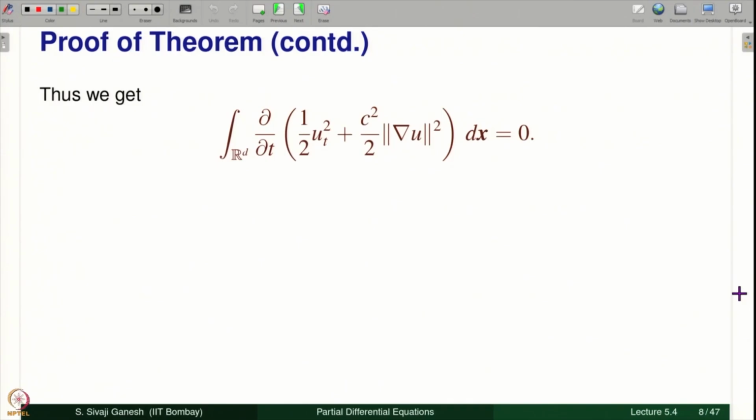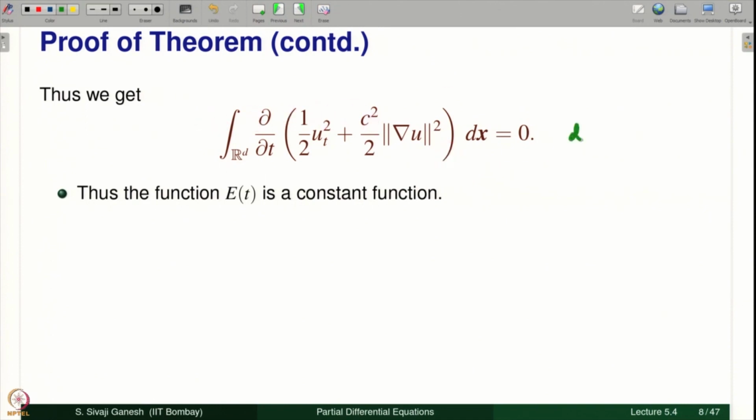So, thus we get the second term which remains in the equation equal to 0, but the second term is nothing but d/dt of E(t). So, d/dt of E(t) equal to 0. That means E is a constant function, that means energy is conserved.